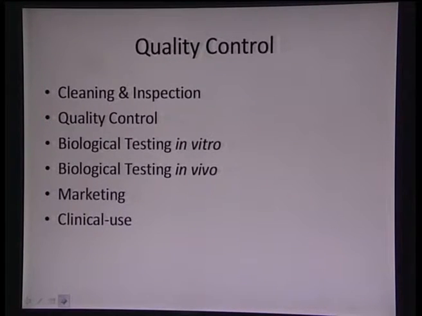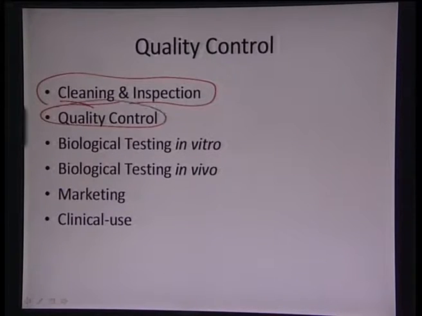Now comes the quality control. First of all we have to clean the surface so that it is free from any contaminants, then do inspection and quality control to make sure that things are within the specifications. And if it is a new material, then we also need to do biological testing in vitro, which means outside the body environment, and then in vivo, by sacrificing certain animals. So this biological testing has to be done in vitro and in vivo, and then it can be marketed and it can also be trialed clinically on patients.